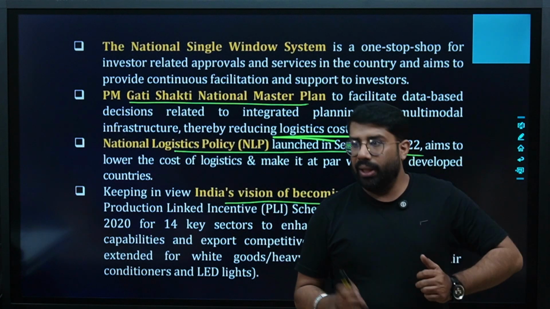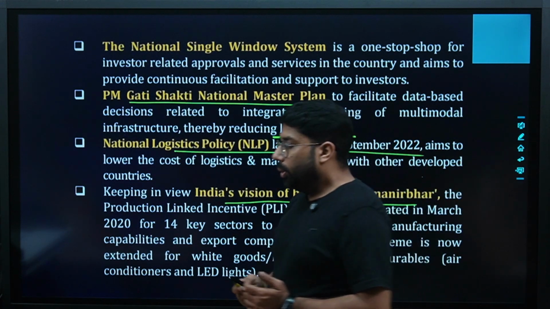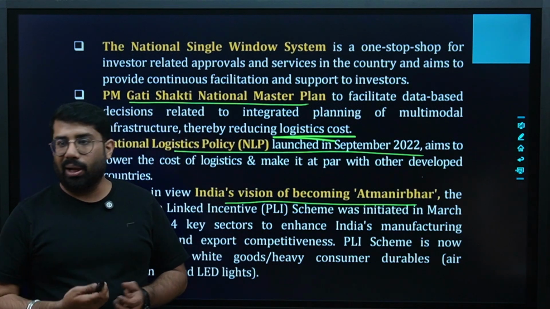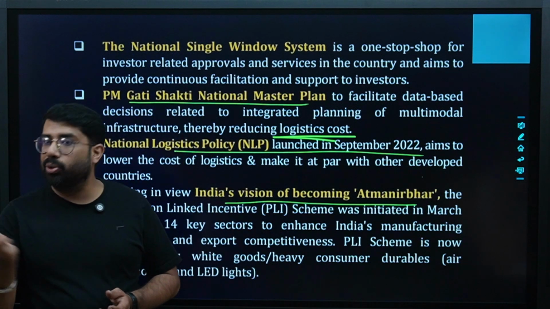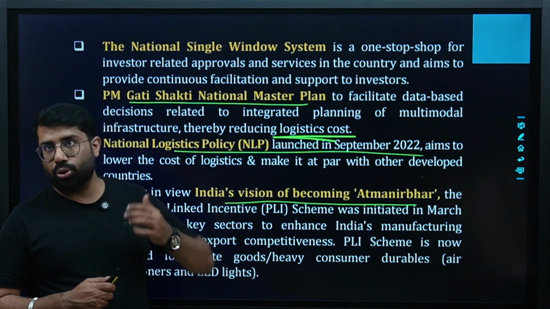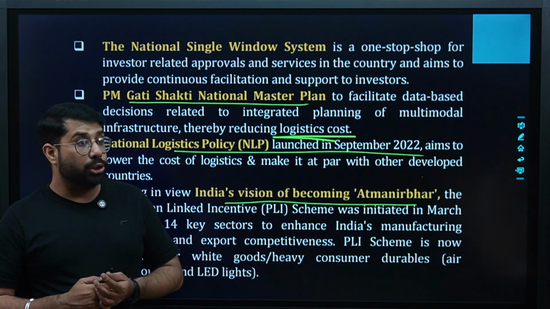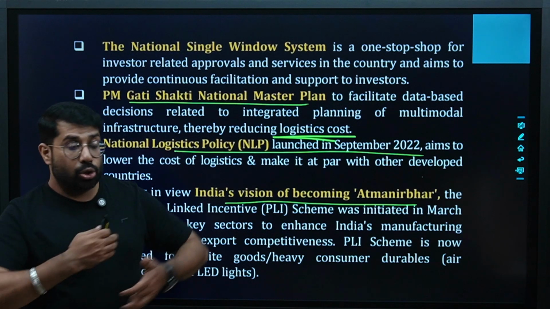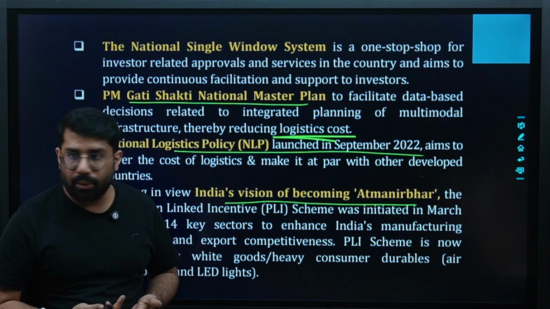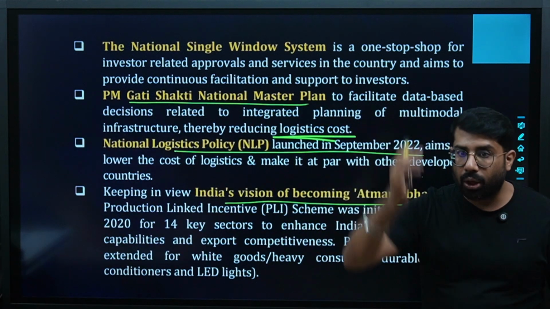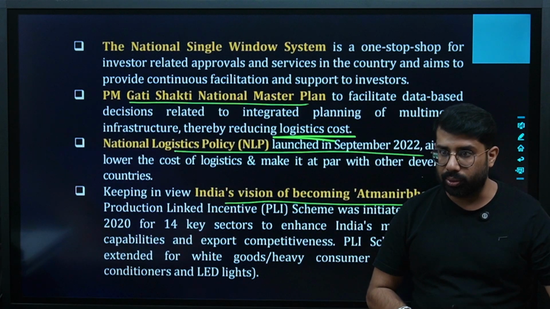Yes or no? In other countries, you might know that when you drive, the limits are like 100, 120, 130 km per hour. These are the limits on the roads. Why? Because the roads are so smooth, and not only smooth, they are so well planned that the chances of accidents are very low. So we are also trying to make the same thing. Are you clear? That will not only improve the logistics cost, but also do other things.